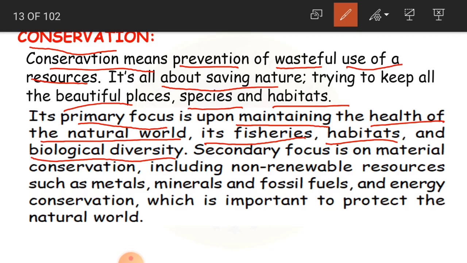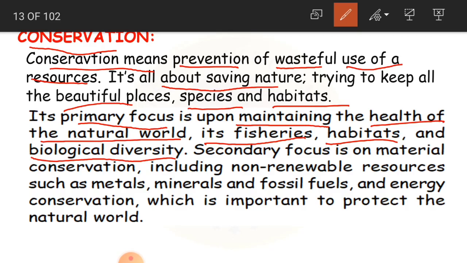And biological diversity. What is biological diversity, children? It is to maintain or to sustain all the varieties of life, so that all the varieties of living organisms stay alive on the planet. For example, wildlife like wild animals are decreasing in number day by day because of deforestation.